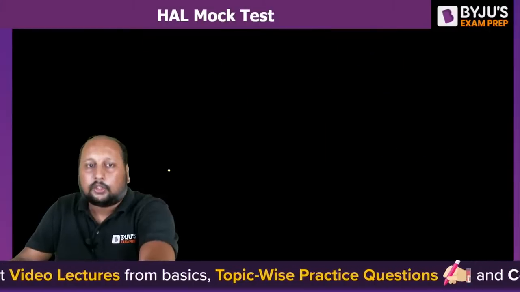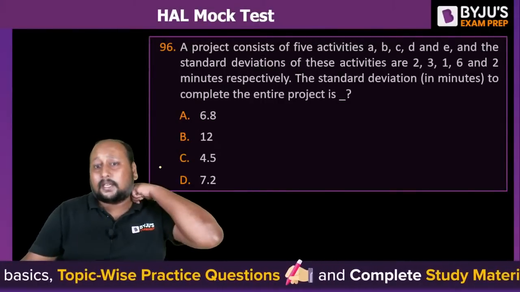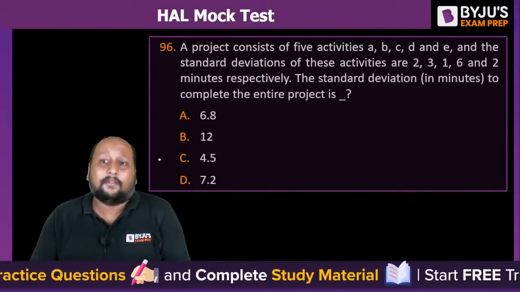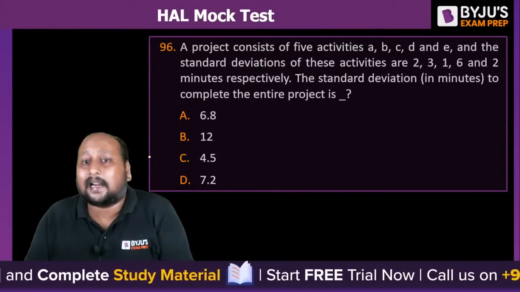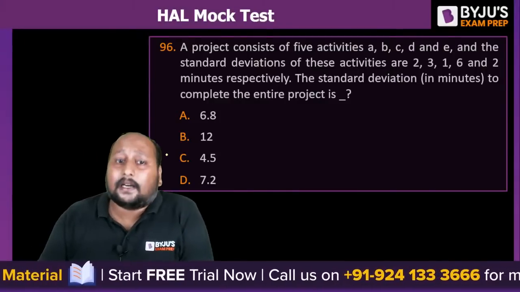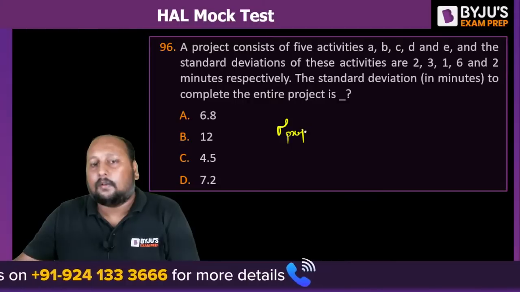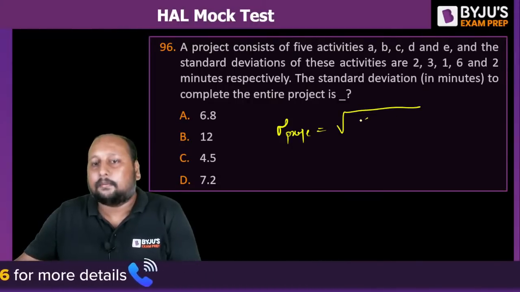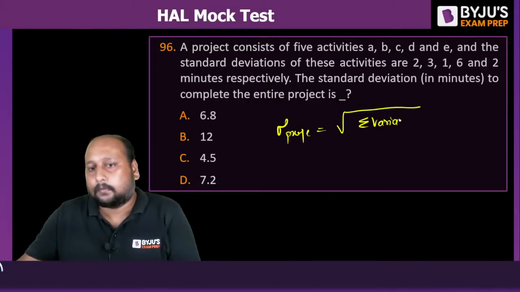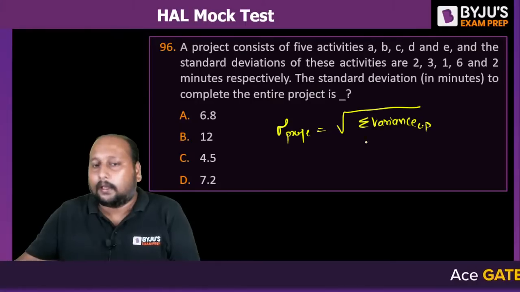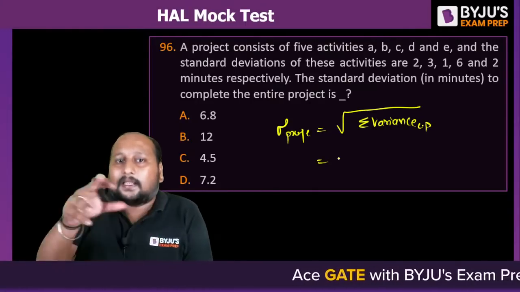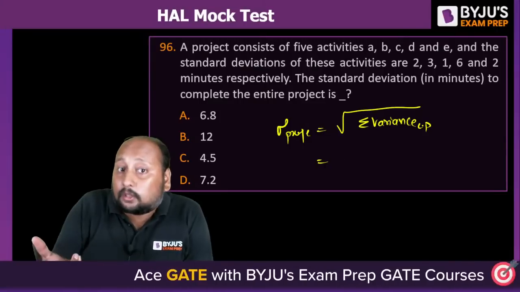Very good. Let's go to the 96th. A project consists of 5 activities A, B, C, D, E, and the standard deviation is given. What is the standard deviation of the entire project? We know that the standard deviation of the project is always equal to the square root of the summation of the variance along the critical path, right? But we know here that all of them will be on the critical path because they have not mentioned anything about the critical activities.